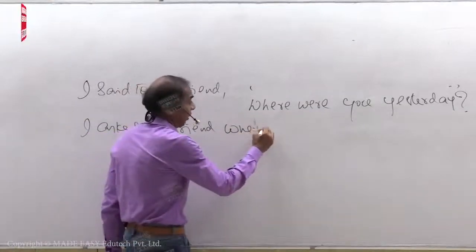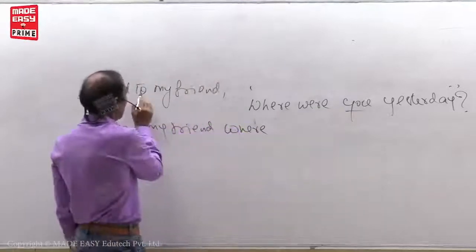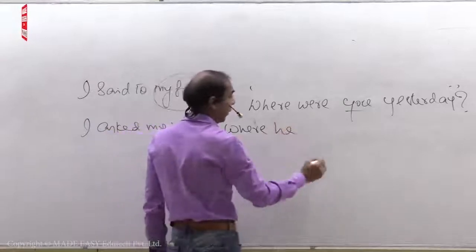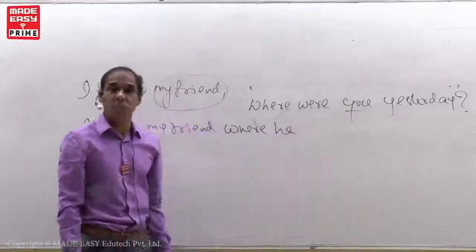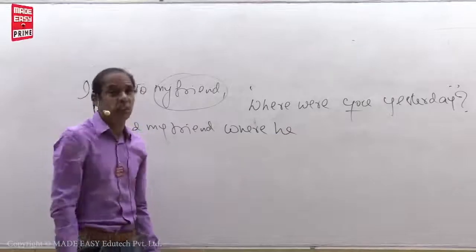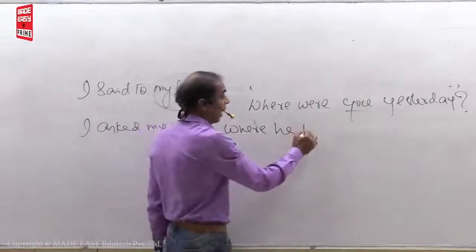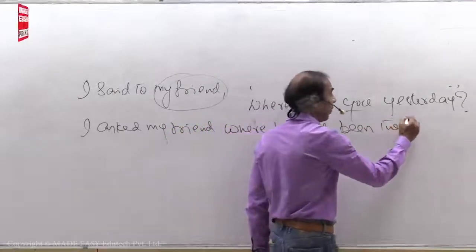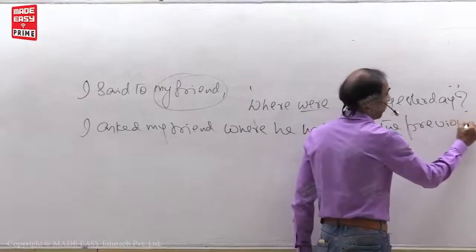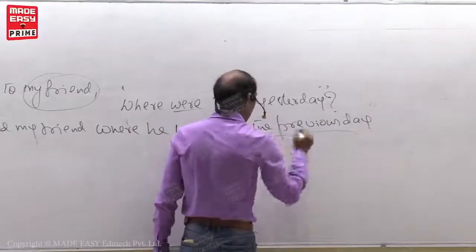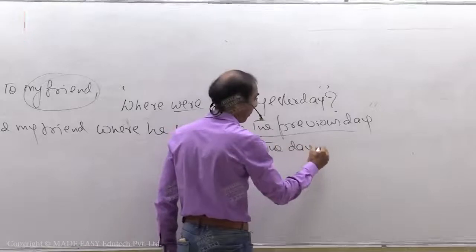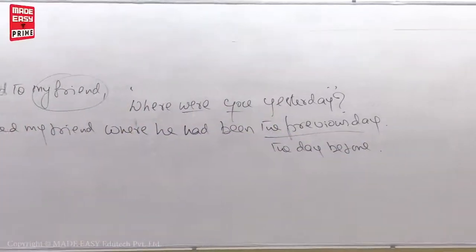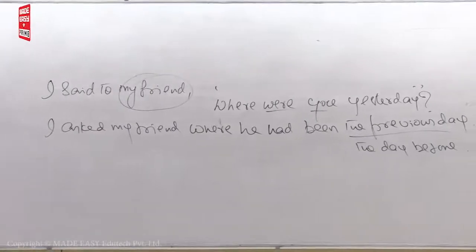I asked my friend where. "You" changes as the reporting verb object, right? My friend, male or female, where he. "Were" is past tense. Past tense should be turned into past perfect tense. What is the form of the past perfect tense? Had plus V3. What is the V3 of were? Been. Where he had been the previous day, or else the day before. That's it. Very easy.